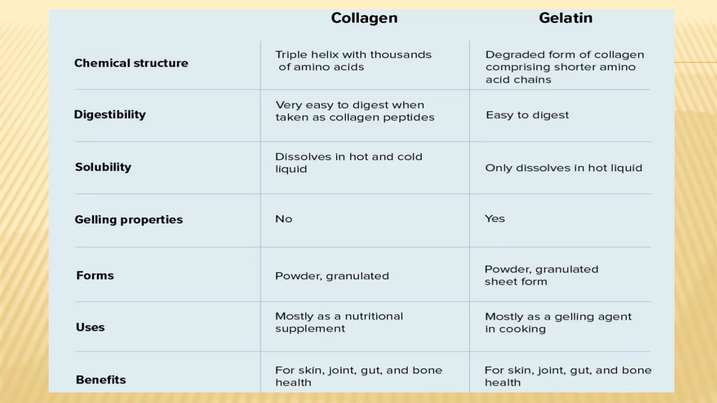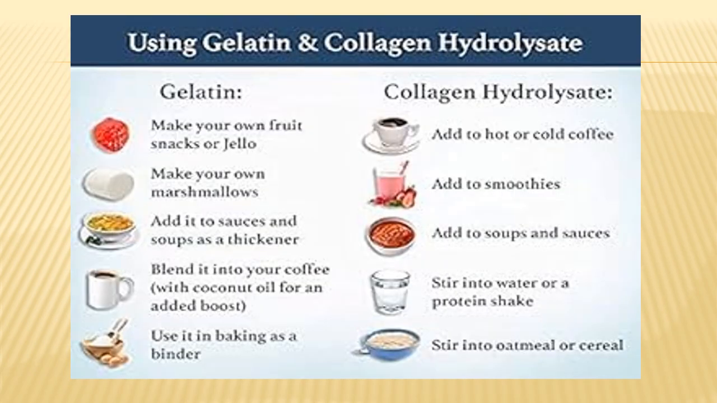Uses, in case of collagen hydrolysate, mostly as a nutritional supplement. In case of gelatin, mostly as a gelling agent in foods and other industry when it is low quality, that is glue. If we see benefits, it is collagen hydrolysate is very good for skin, joint, gut and bone health, and the gelatin is also equally useful for skin, joint, gut and bone health, because both are actually the source of amino acids. Here we can see the comparative use of gelatin and collagen.